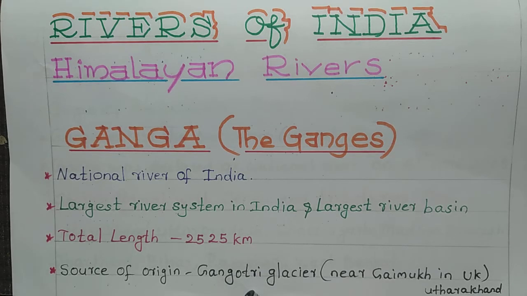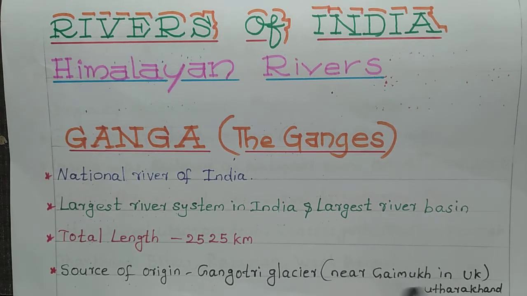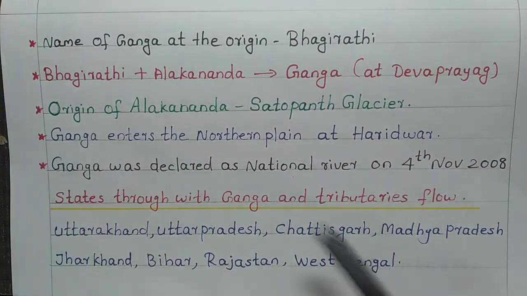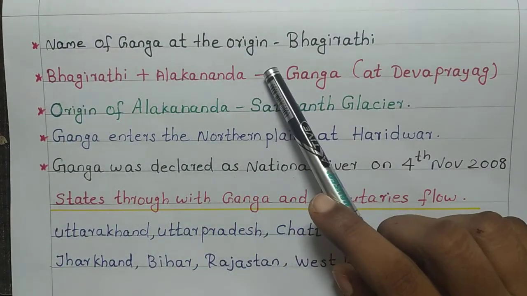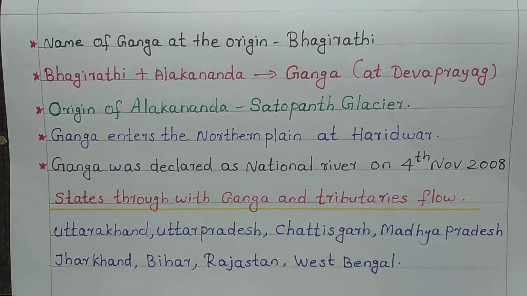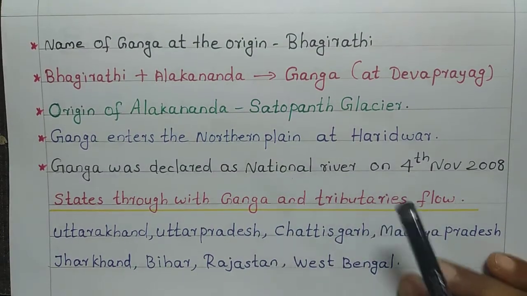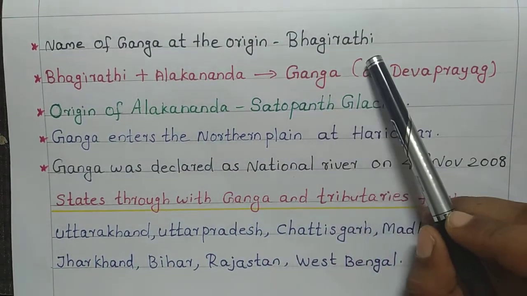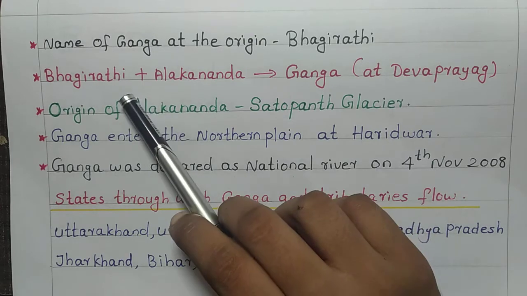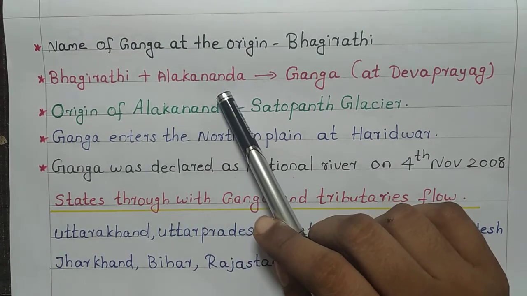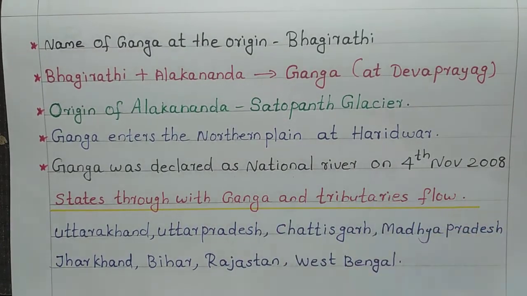Ganga starts from Gangotri Glacier. Gangotri Glacier is near Gaimukh and it is in the state of Uttarakhand. Name of Ganga at the origin: Bhagirathi. At the source, Ganga is named Bhagirathi, and this Bhagirathi and Alaknanda join together to form Ganga.